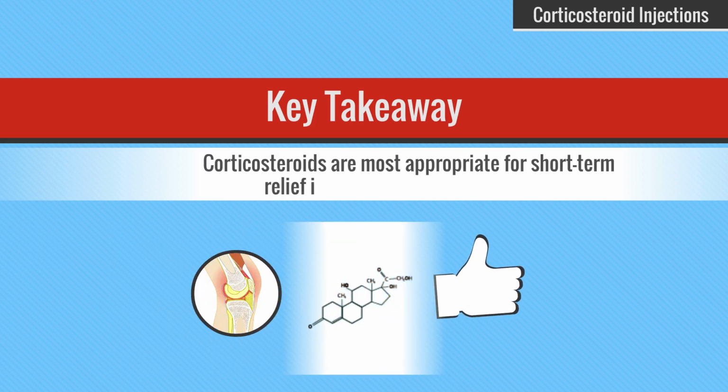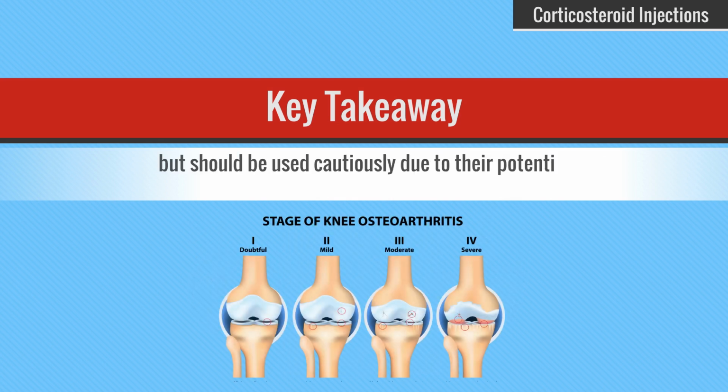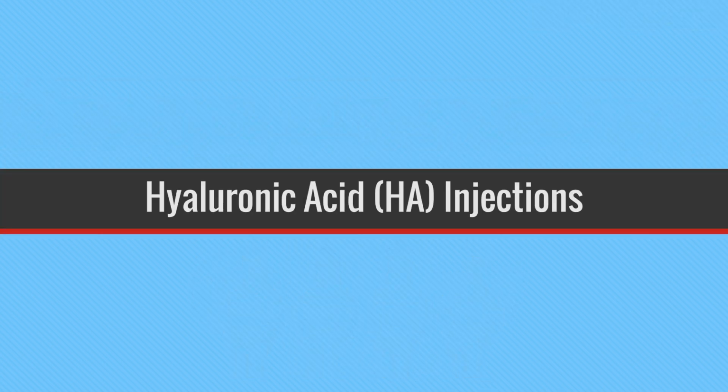Corticosteroids are most appropriate for short-term relief in cases of acute inflammation, but should be used cautiously due to their potential to accelerate OA progression. Hyaluronic acid injections.